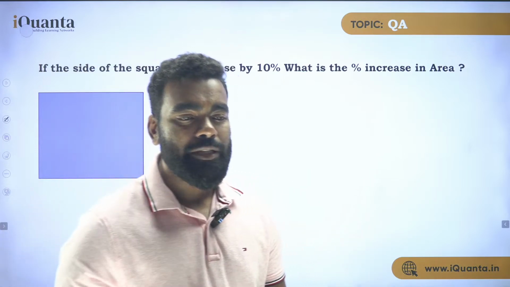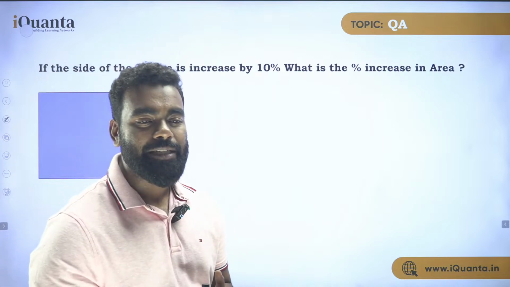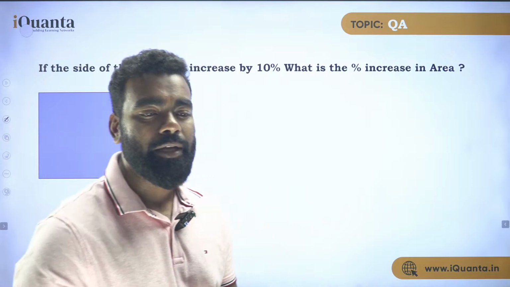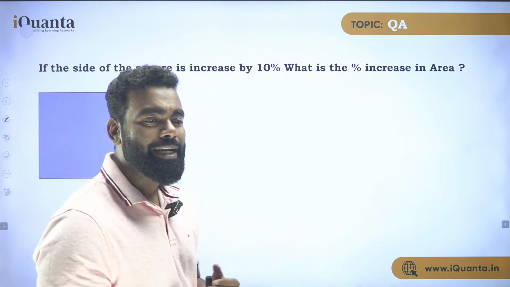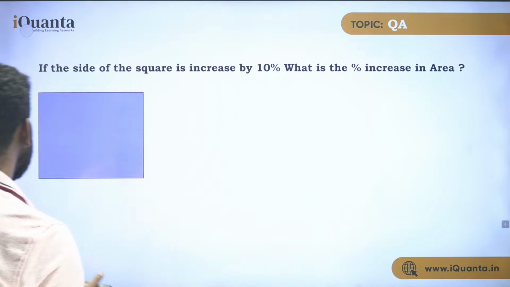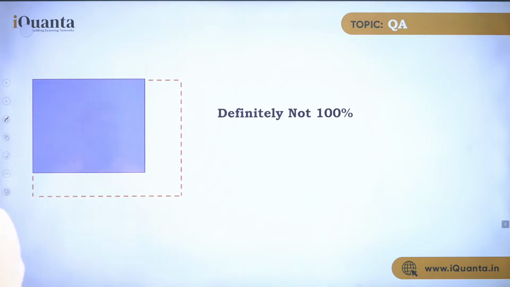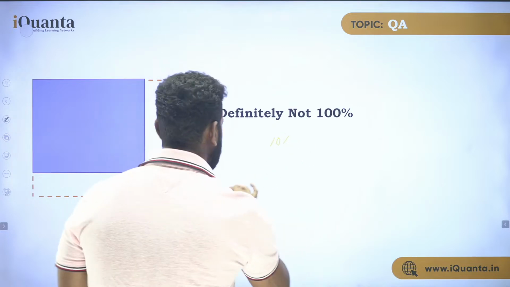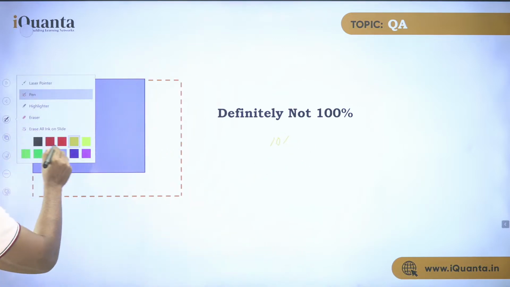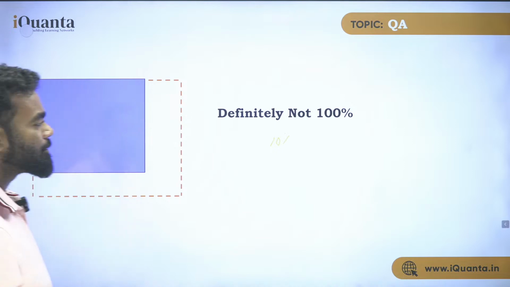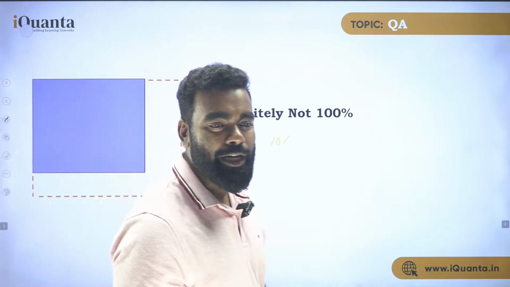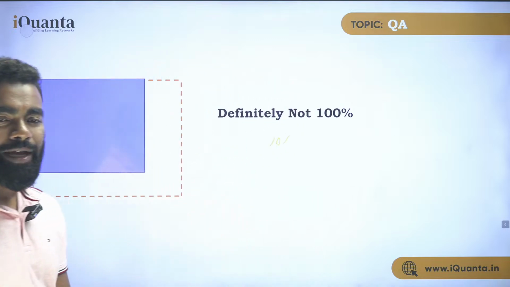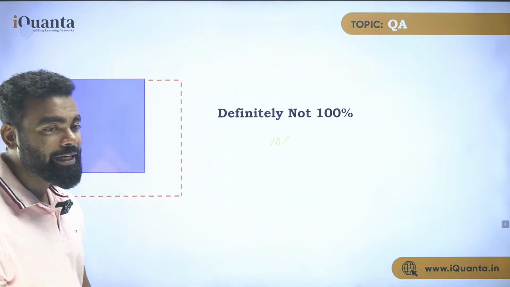Now how do we solve this type of question generally? I have seen that you get answers like 21, 12.1, 21%. So let's begin. If there is a 10% increase in side, that definitely doesn't mean the area is increased by 100%. 10 square is 100, so you cannot say the answer is 100%. So what exactly is happening? Yes, you guys are correct, the answer is 21%, but how is it 21%?